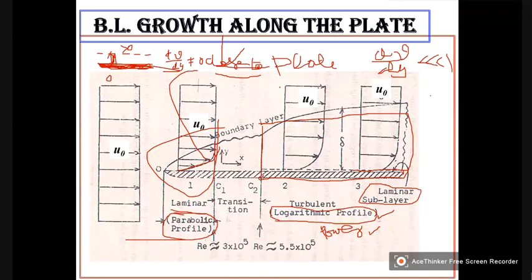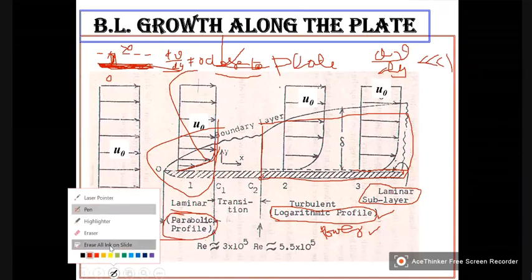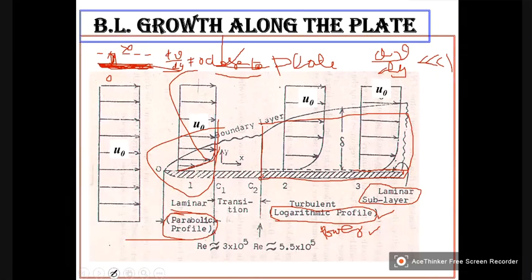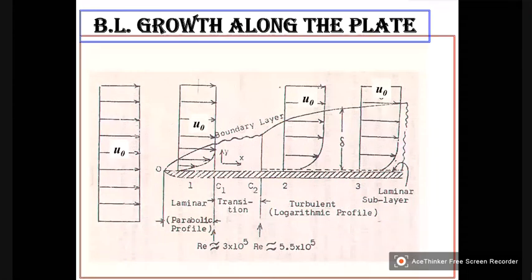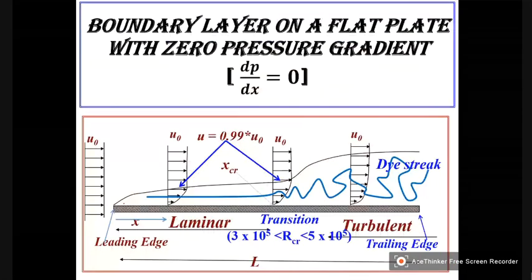In turbulent flow also there will be a layer in which the flow is still laminar. This is how the growth of boundary layers takes place along a plate. This is what I have shown there, same thing.